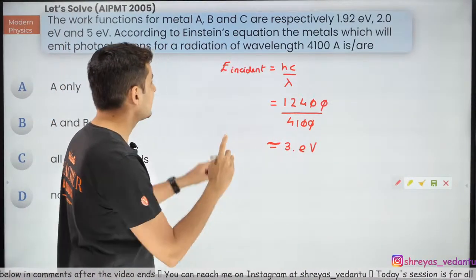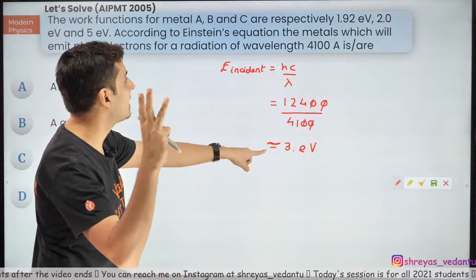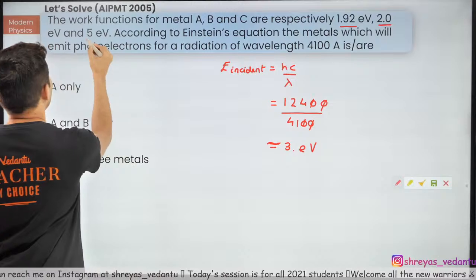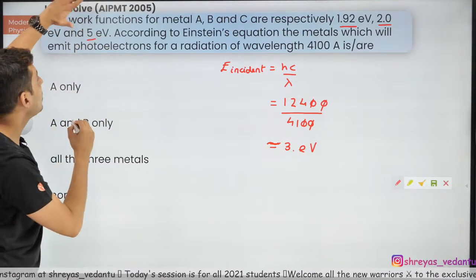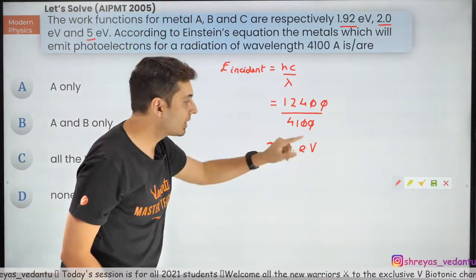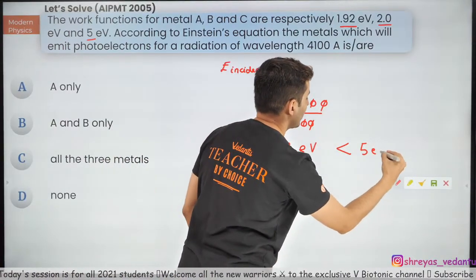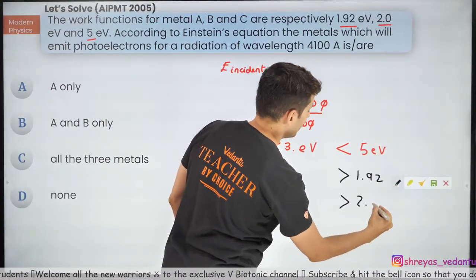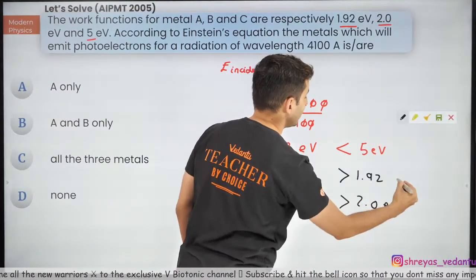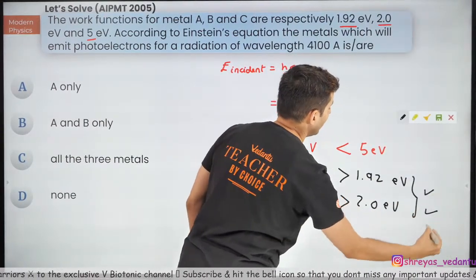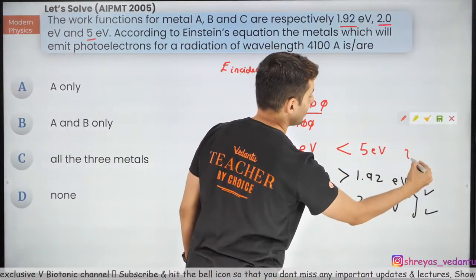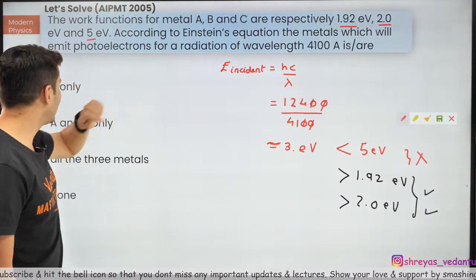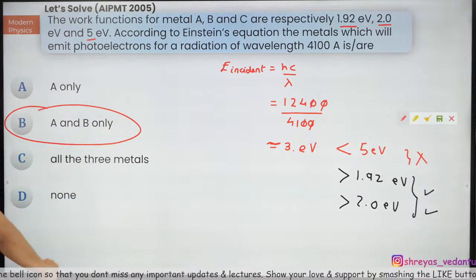Now my point is, if the energy which is incident is itself 3 electron volt, look at the work functions: 1.92, 2 and 5. This 5 cannot emit the photoelectron because 3 is less than 5 electron volt, but it is more than 1.92 and also more than 2.0 electron volt. So for these two you will see the photoelectric effect will occur. For this one it will not occur. So 1.92 and 2, which are those metals? A and B. So only for A and B it will occur, not for all of them.